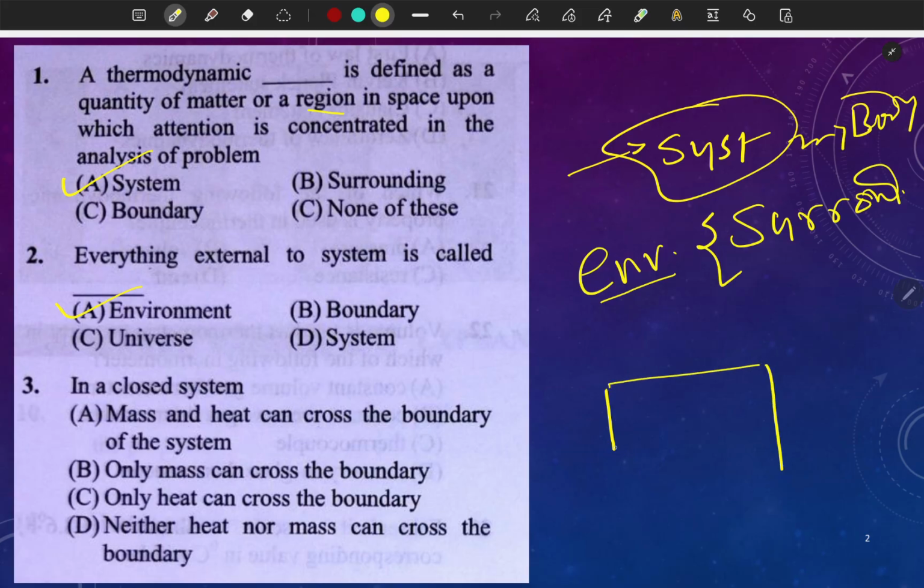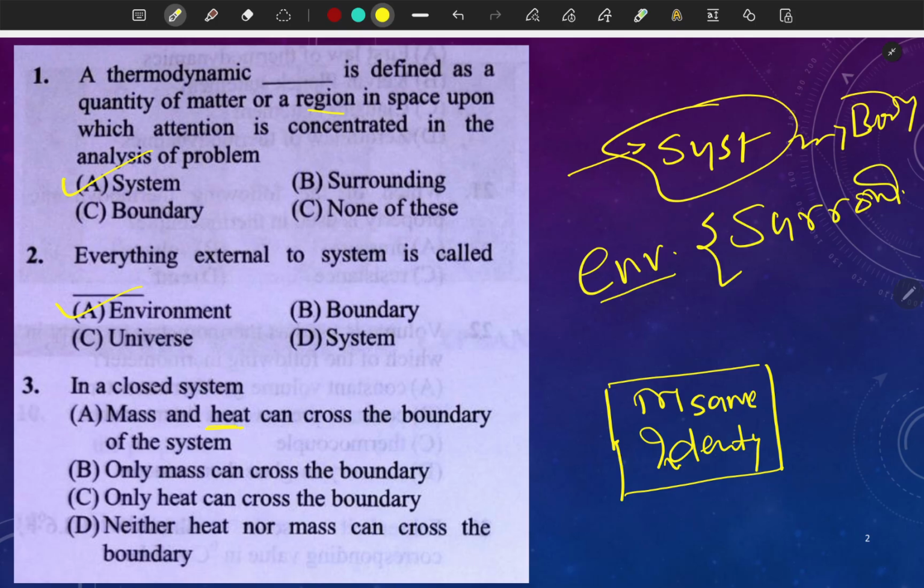We have discussed in our class that in a closed system, the quantity of mass remains the same and the identity of those particles which are inside the system will remain the same, and there will be energy interaction with the surrounding, right? Let's check option A. Mass and heat can cross the boundary of a system.